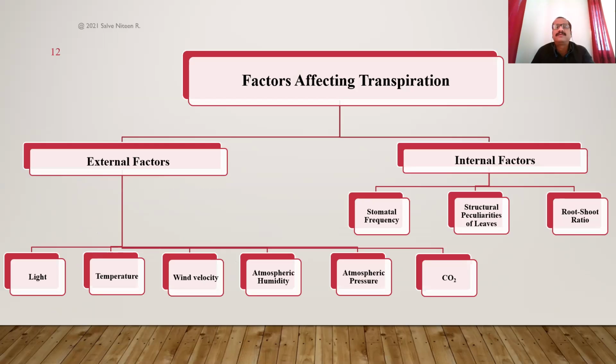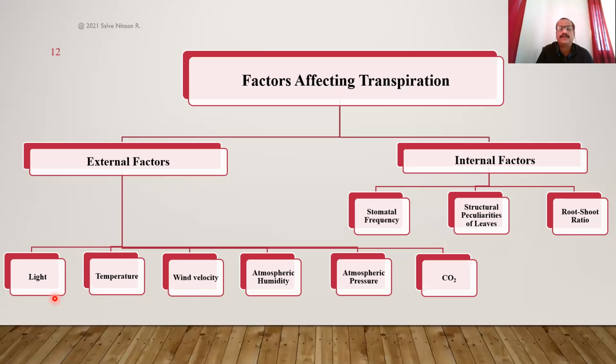Okay, so this is the summary of the factors which we studied. External factors, we studied six factors in all: light, temperature, wind velocity, atmospheric humidity, atmospheric pressure, and CO2. And we also studied internal factors like stomatal frequency and stomatal index, structural peculiarities of leaves, and root-shoot ratio. Here we studied that light, temperature, and wind velocity have a direct relation.